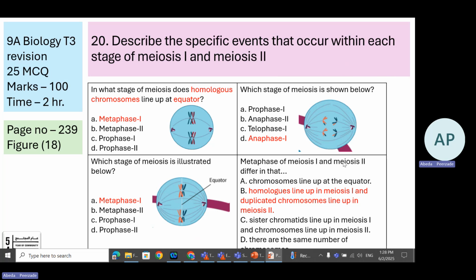Metaphase of meiosis 1 and meiosis 2. What's the difference between them? Homologous chromosomes line up in meiosis 1, and duplicated chromosomes line up in meiosis 2.